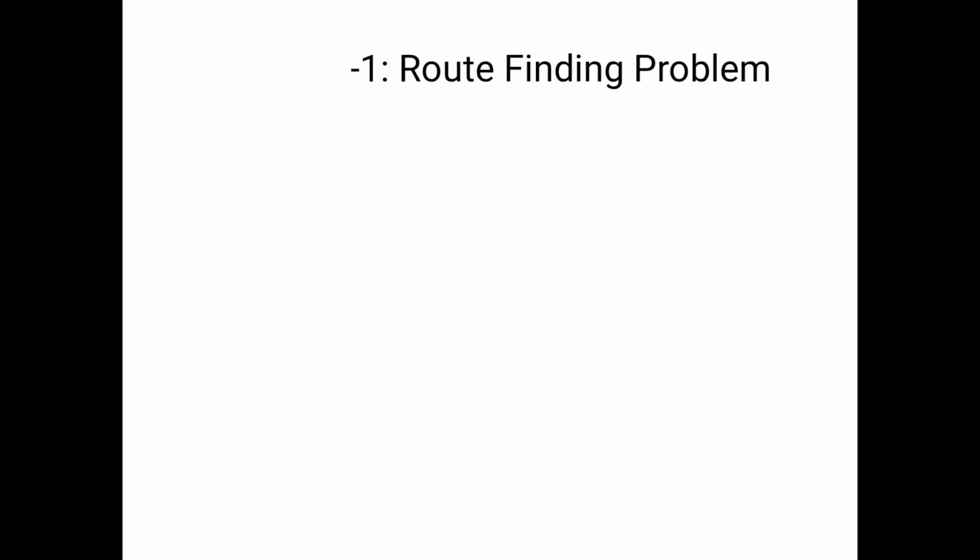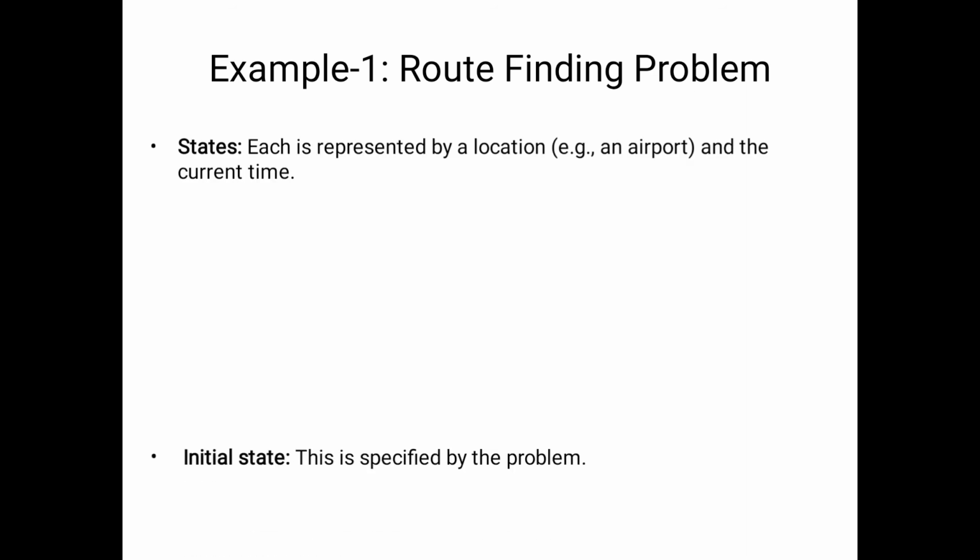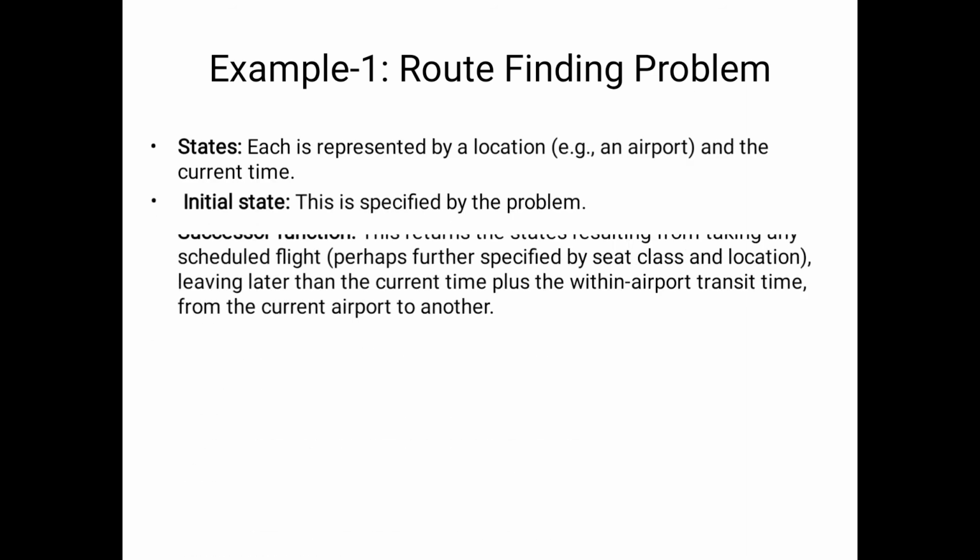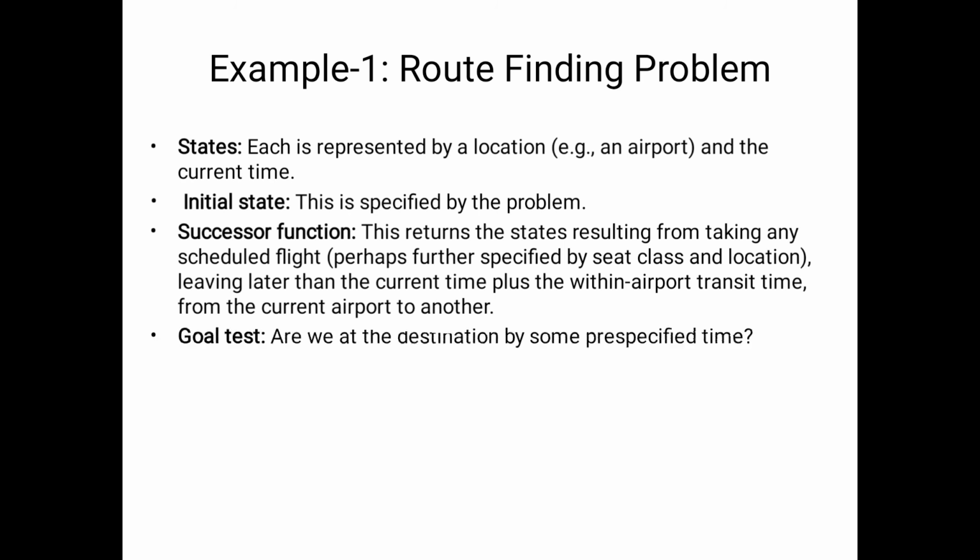Now we will see some real world problems. Here I will consider one route finding problem. Here also we will consider the components: number of states, what is the initial state, what are the actions, what is the goal, what is the path cost. What is the difference between toy problems and real world problems? In toy problems we consider the initial state as our assumption, it can start anywhere. When we move to route finding problems, like real world problems, the initial state is available in the problem itself.